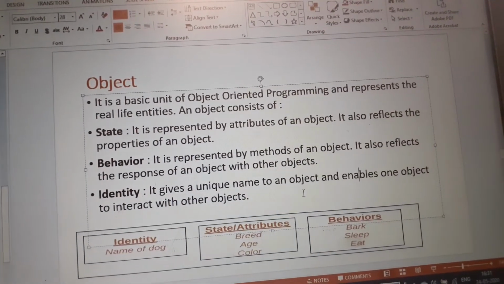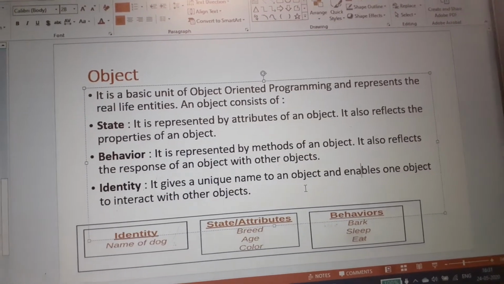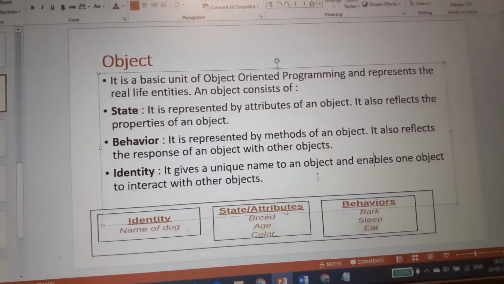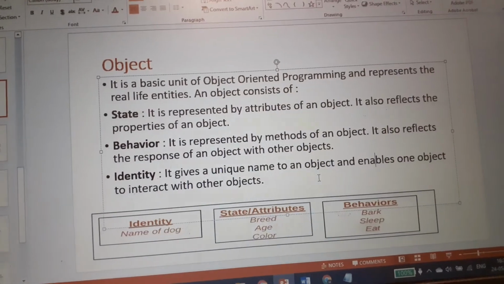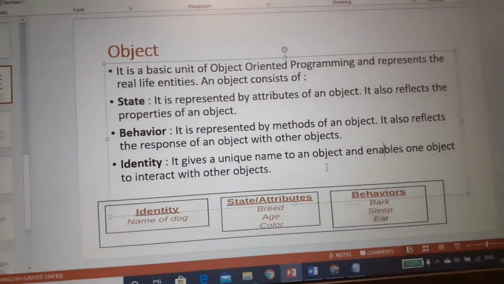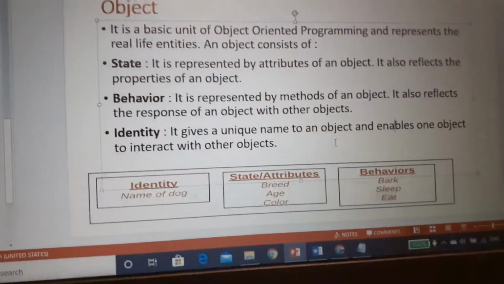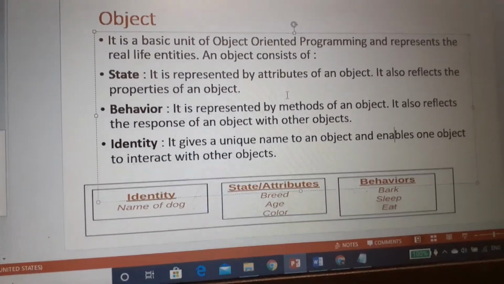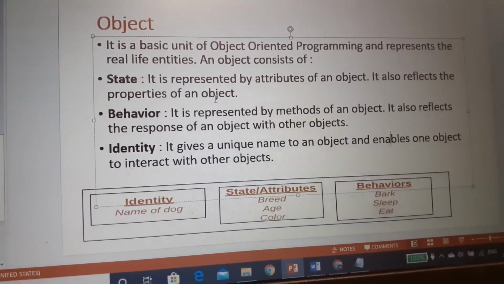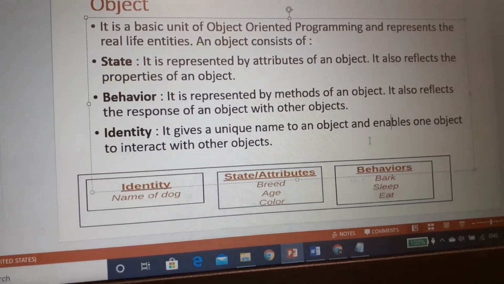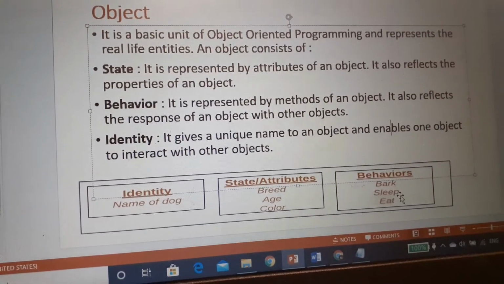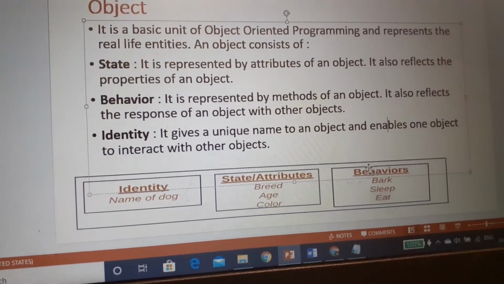Parameters are variables, and functions. So every object also consists of variables and functions. The behavior of an object is represented by methods or functions. Like a dog has some behavior: it barks, it sleeps, it eats. So these are the behavior.